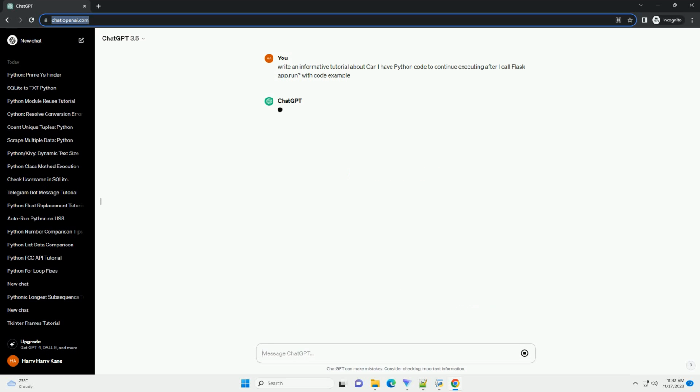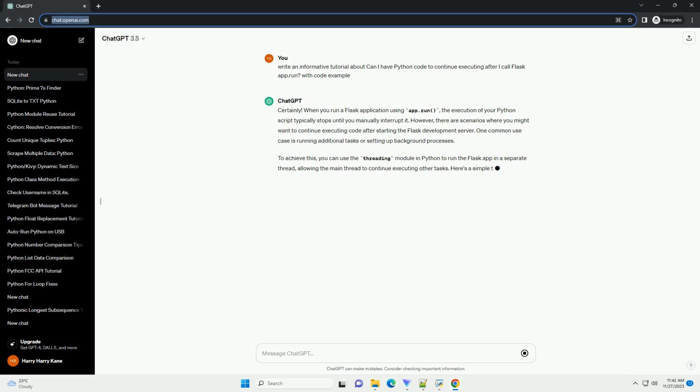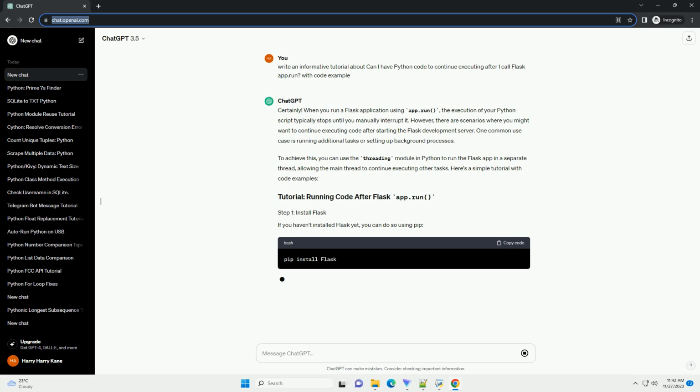Certainly. When you run a Flask application using app.run, the execution of your Python script typically stops until you manually interrupt it. However, there are scenarios where you might want to continue executing code after starting the Flask development server. One common use case is running additional tasks or setting up background processes.